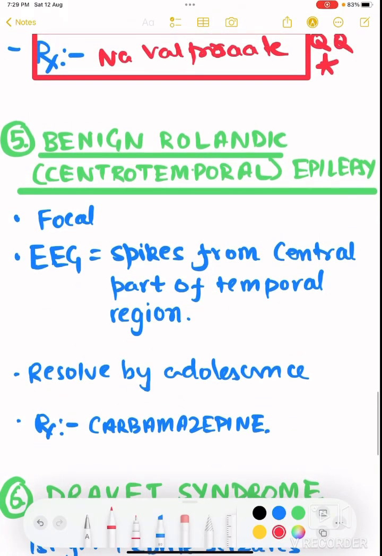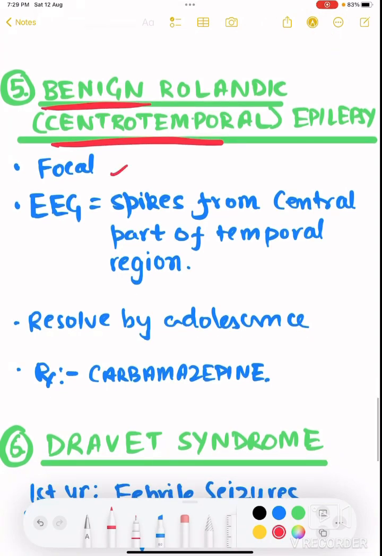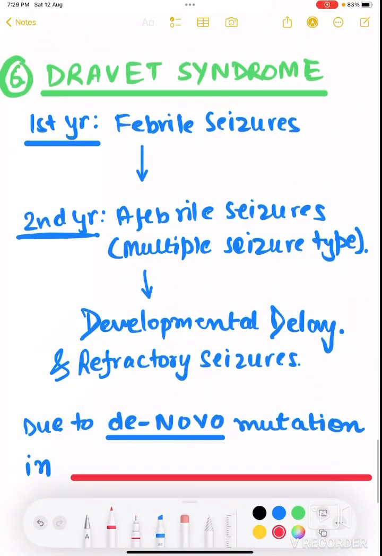Coming to the next one, benign Rolandic centrotemporal epilepsy. You can easily understand benign and centrotemporal. The seizure originates from the centrotemporal region. It is focal. EEG shows spikes from the central and temporal parts only, and it resolves by adolescence. The important part of this topic is that treatment is carbamazepine. That's it. Next, Dravet syndrome.